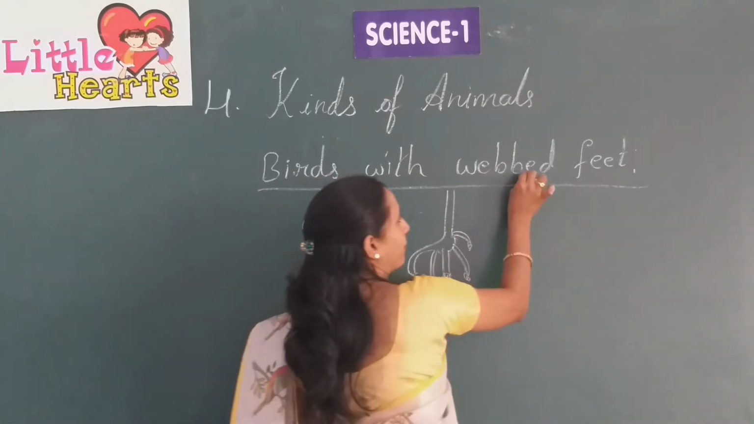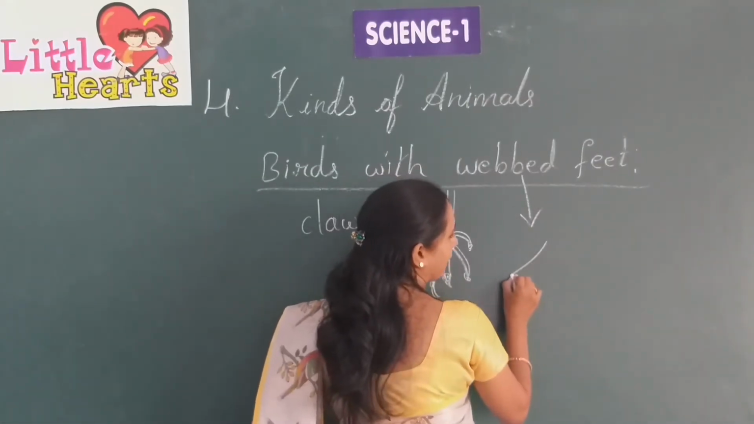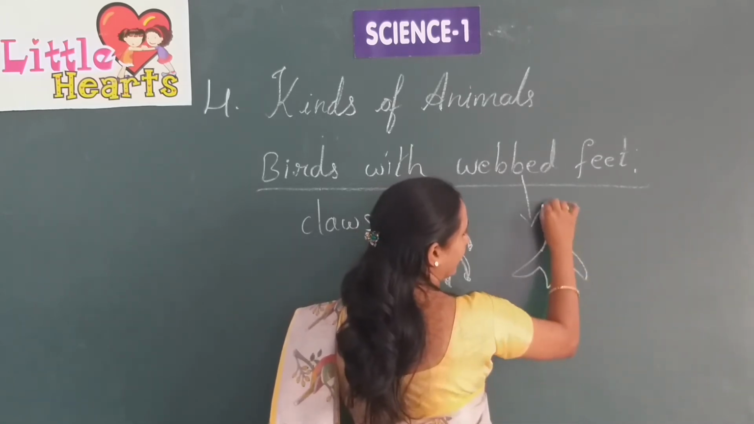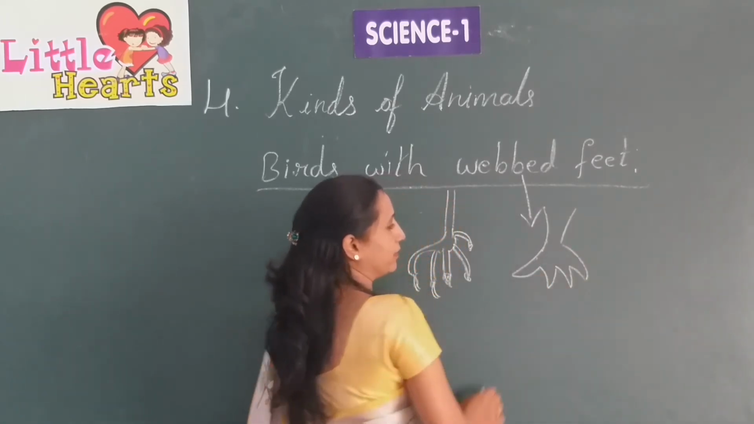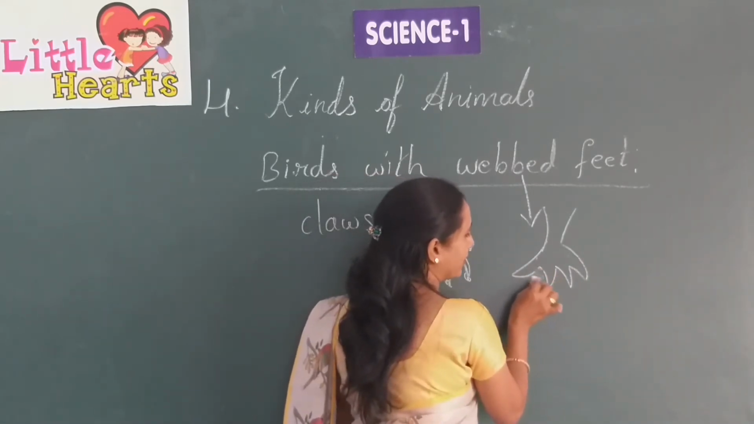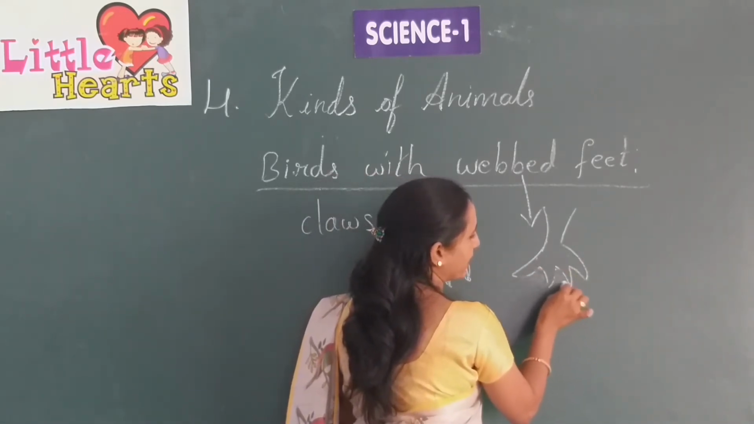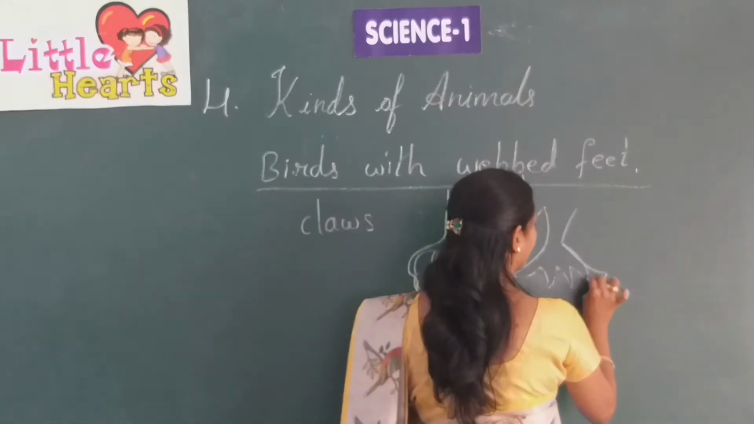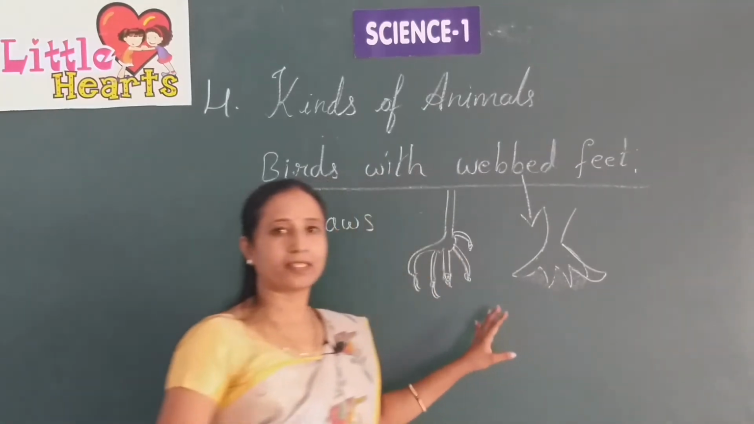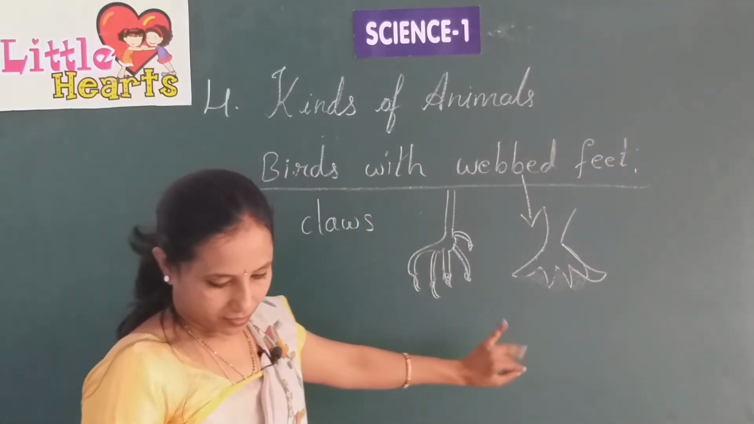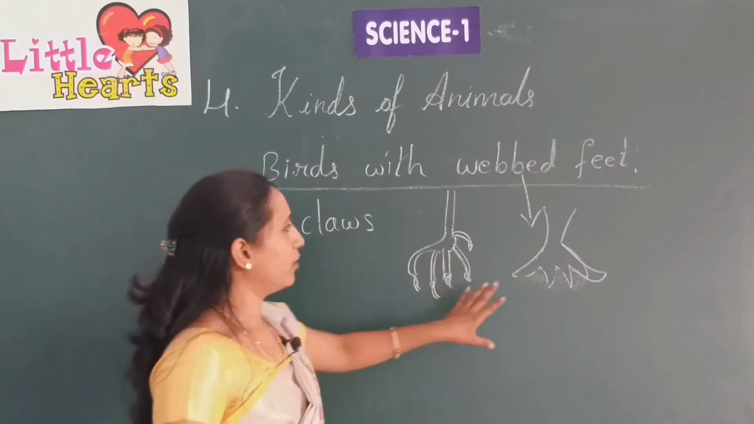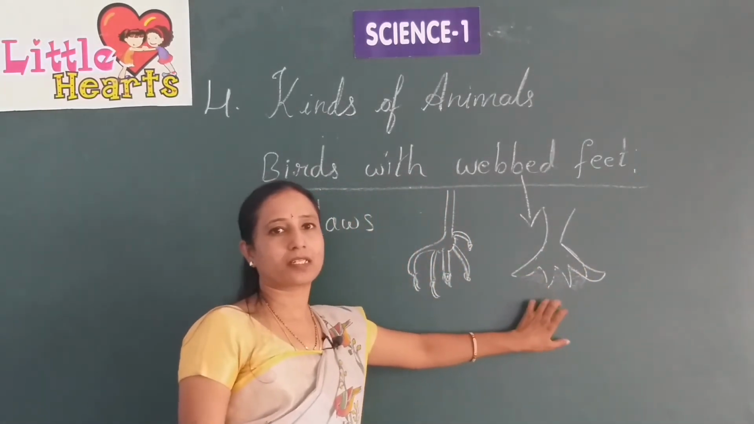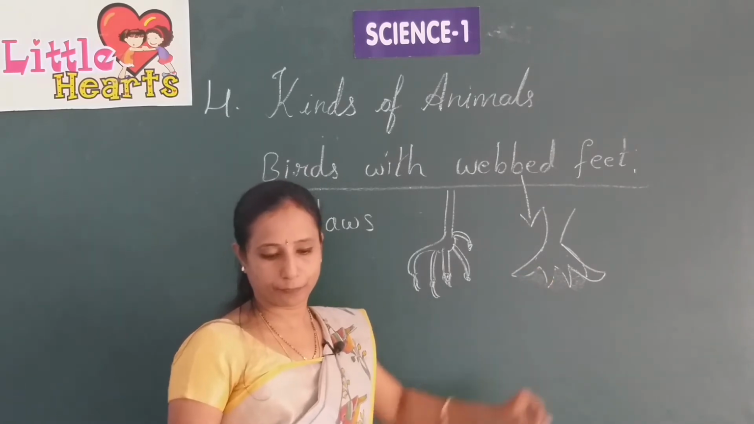So what are webbed feet? This kind of feet is known as webbed feet. The foot is joined like this, with no space here. It has some skin over here. You can see it in the picture. So these are called webbed feet. We'll learn which animals have webbed feet.